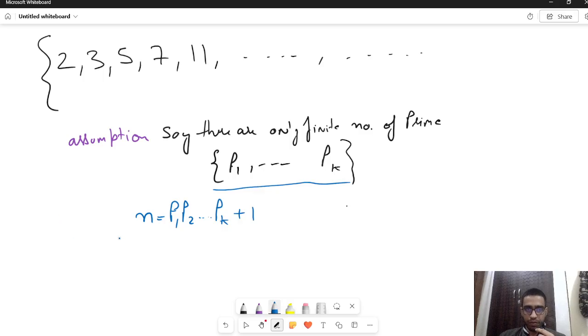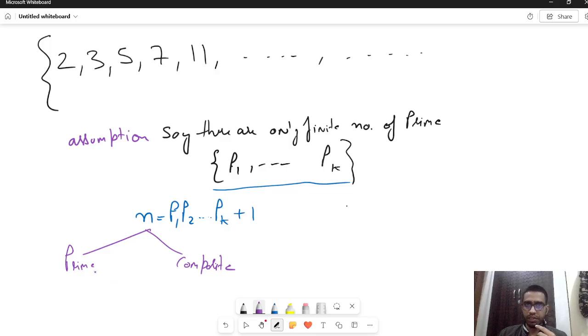Okay, we've got this number. Suppose, what could be the nature of this number? It could be a prime or it could be composite, right? There are only two options for it. We have a number n. There are two options: either n is prime or n is composite. Suppose n is prime.